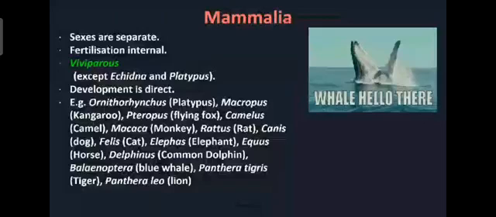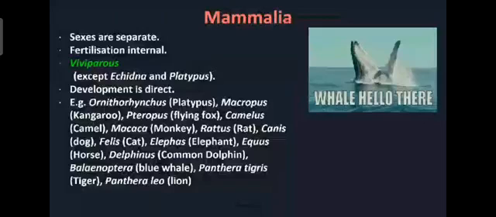Camelus, camel. Macaca, monkey, our ancestors. Rattus, rat. Canis, dog. Felis, cat. Elephas, elephant. Equus, horse. Delphinus, common dolphin. Then Balaenoptera, blue whale. Panthera tigris, tiger. Panthera leo, lion. All these are examples of Mammalia.